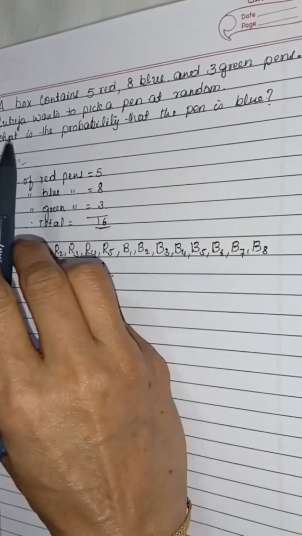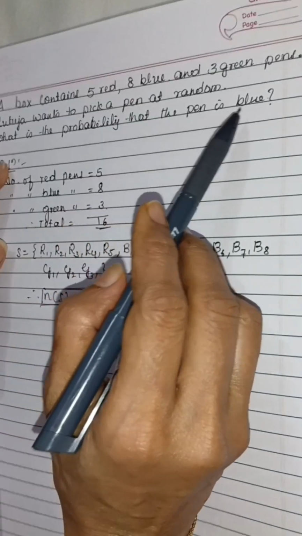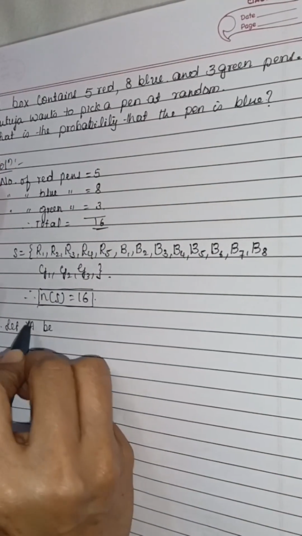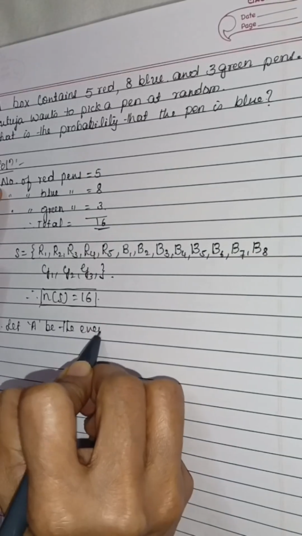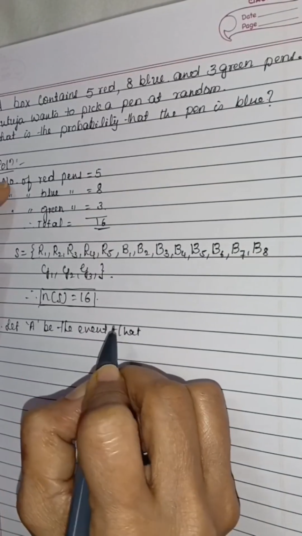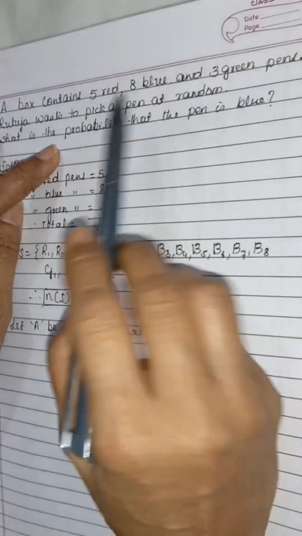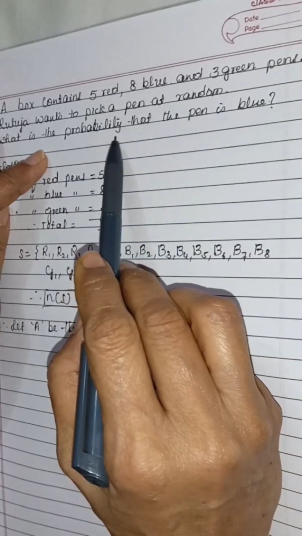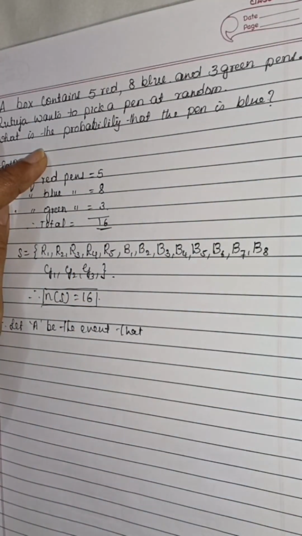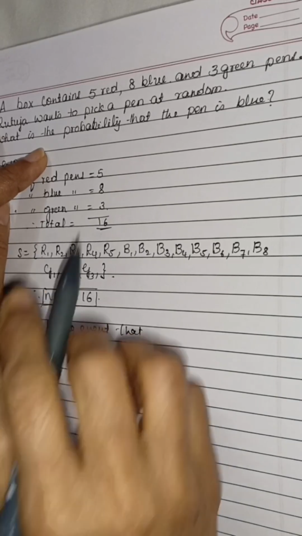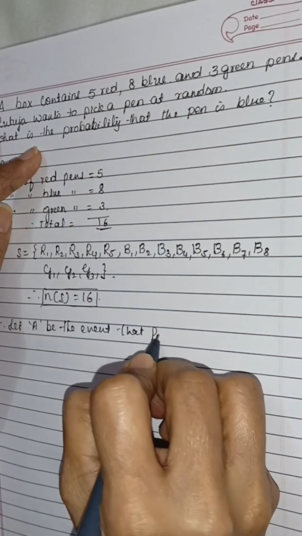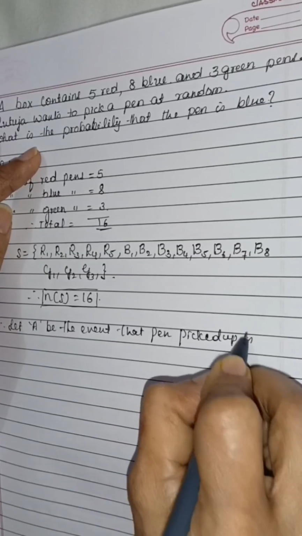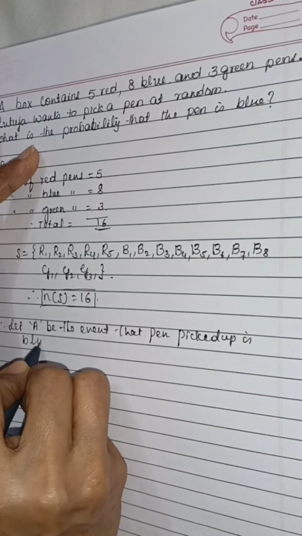Now, what is the event? What is the question? What is the probability that the pen is blue? Therefore, let A be the event that, see, Rutuja wants to pick a pen at random. Let A be the event that the pen picked up is blue.